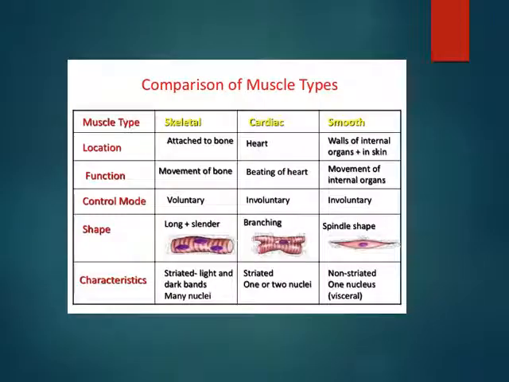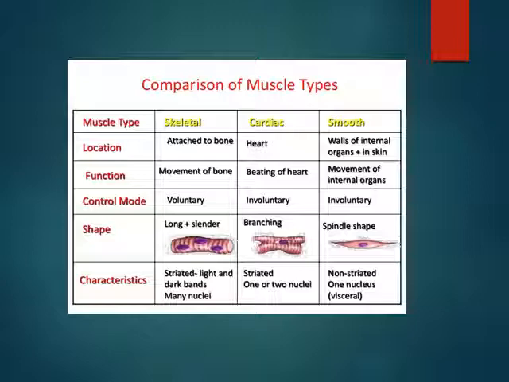This is the comparison of muscle types, the 3 types of muscles, and how they are compared with each other. Muscle type, for example, skeletal muscle, the location. Skeletal muscles are attached to the bones. Cardiac muscles are present in the heart. Smooth muscles are present in the walls of internal organs and in skin. Function: skeletal muscles help in the movement of the bone. Cardiac muscles help in the beating of the heart. Smooth muscles help in the movement of internal organs.